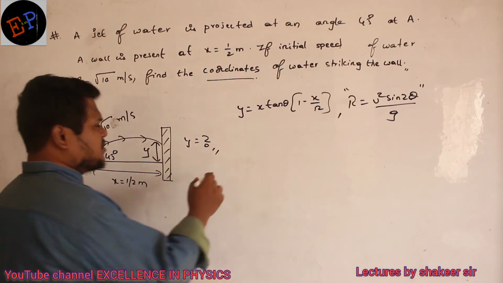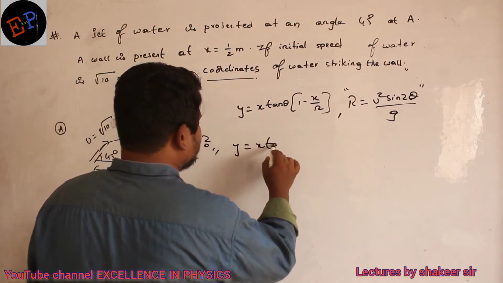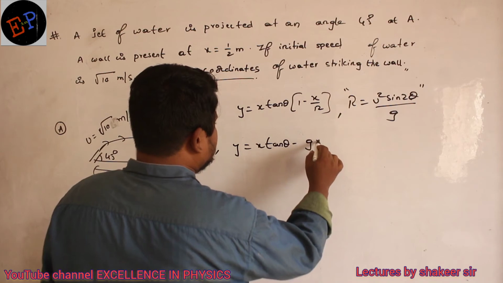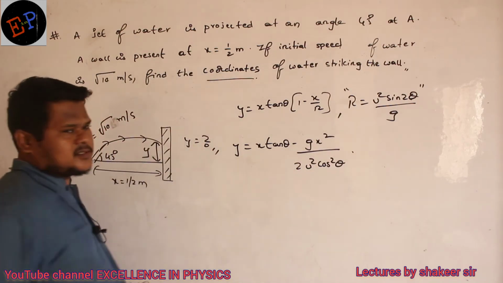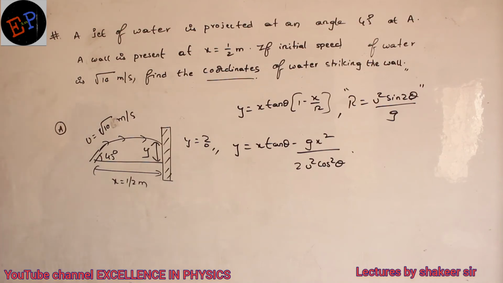Or one more equation which I can use is y = x tan θ − g x² / (2u² cos² θ). This relation also you can use. Two equations of range. Clear?